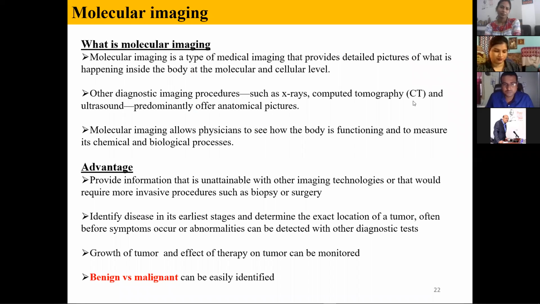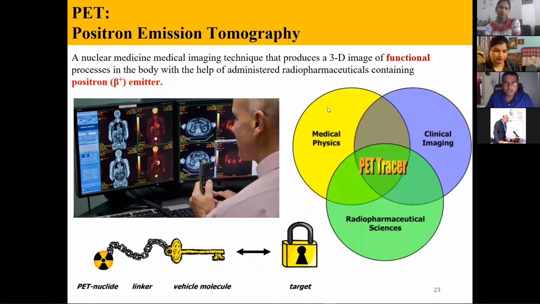For this, there are two techniques. The first technique is PET, the positron emission tomography technique. It is a three-dimensional imaging technique. It is a functional process, that means how it functions; from the inside, we get the information. In this case, a positron emitter is injected into the body. So that is the difference: in the case of CT scan or X-ray scan, there is no radioactivity inside the body, but in positron emission tomography, radioactivity is present in the body.